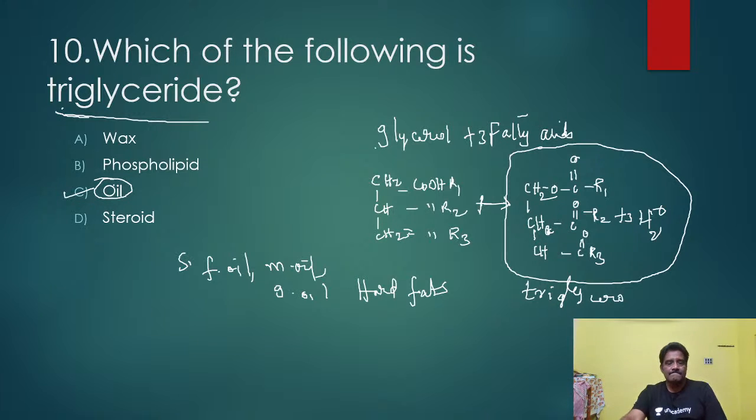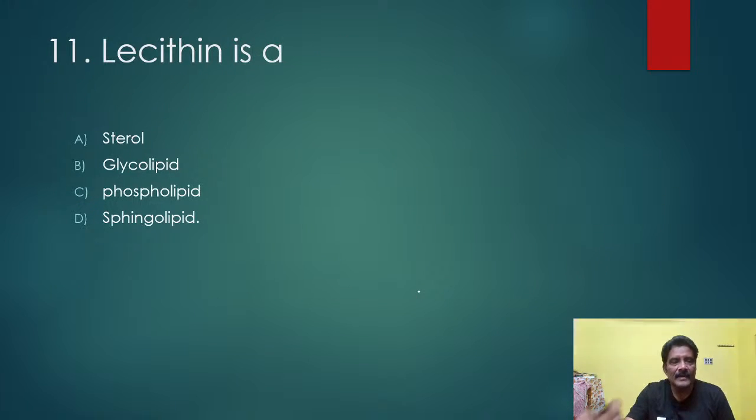Okay. Another question for you. What is lecithin here? Lecithin is nothing but it belongs to the group that is phospholipid here. Phospholipid. Is this phospholipid a triglyceride here? Phospholipid, what is that? Phospholipid here.